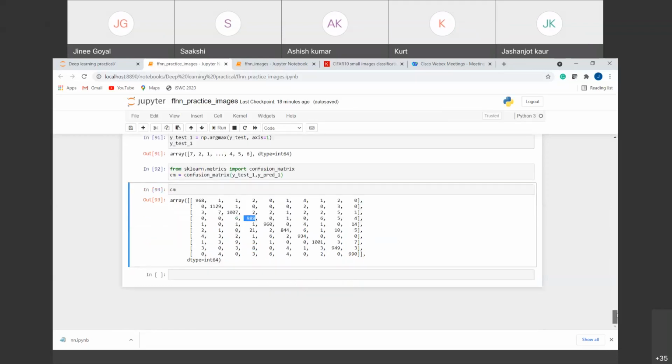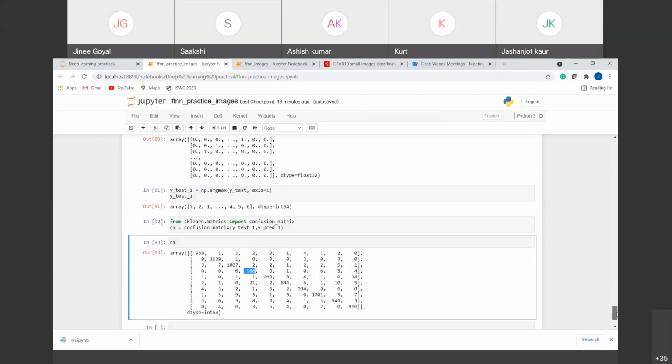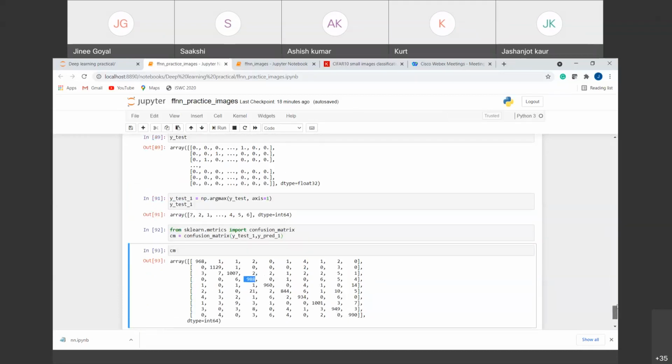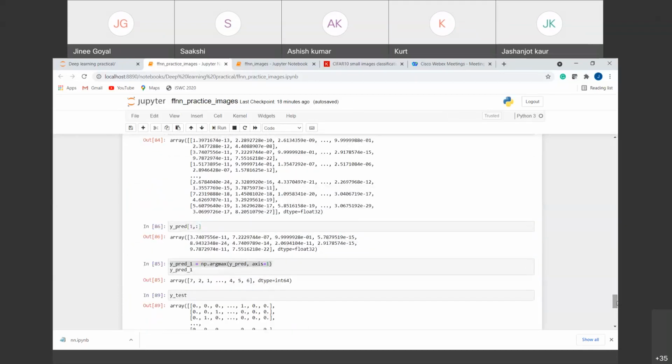So any doubts? First of all, do you want me to explain any part that you have any confusion with? Because for the next 1 hour you are going to practice this feed forward neural network on the new data set that I tell you, right? So if you are having any problem in any part, you can ask now.